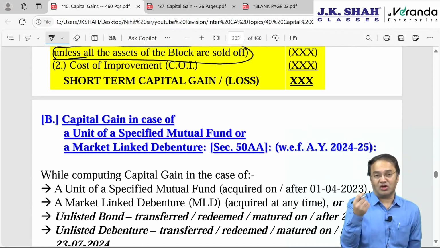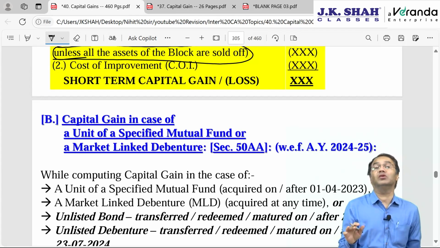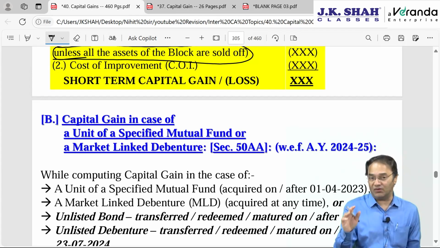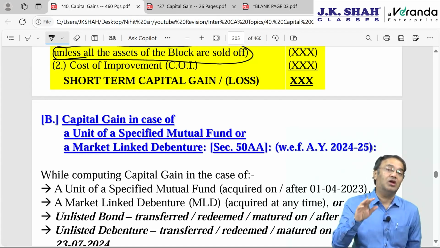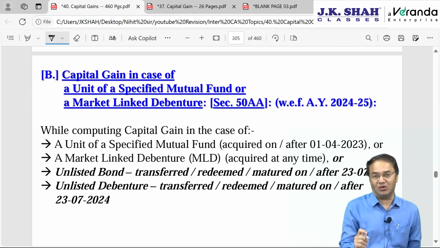That's it. Short-term capital gain, no long-term, irrespective of period of holding. That you need to remember. And another thing you need to remember is cost of acquisition will be equal to WDV of the whole block, but restricted to the amount of net sale consideration unless all the assets are sold off. I have given 4 examples in the regular class.